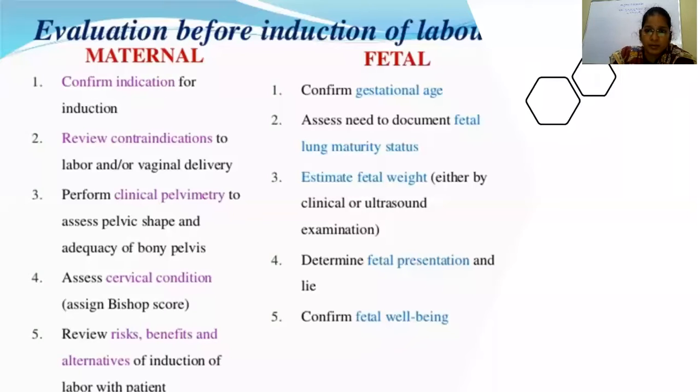Coming to fetal factors, for successful induction, the fetus must be mature. There are some indications where we have to deliver a premature fetus, but that is a different entity. The fetus must have adequate lung maturity. Fetal lung maturity comes only at 38 completed gestational weeks. You have to ensure the fetal maturity before keeping the patient on induction, and the fetal weight must be adequate.